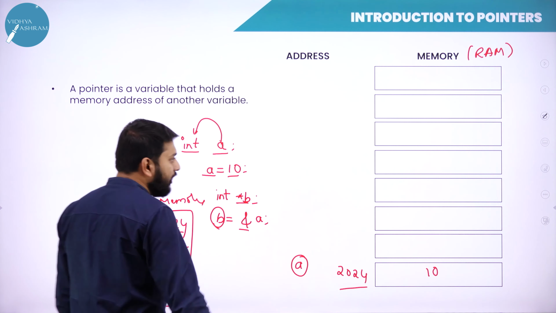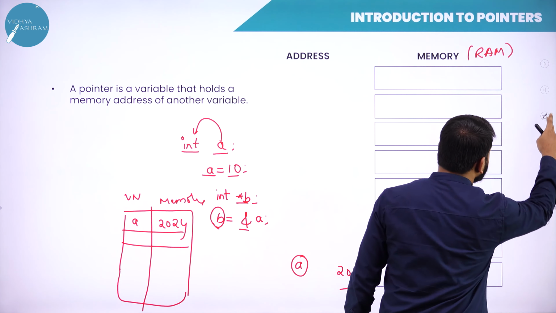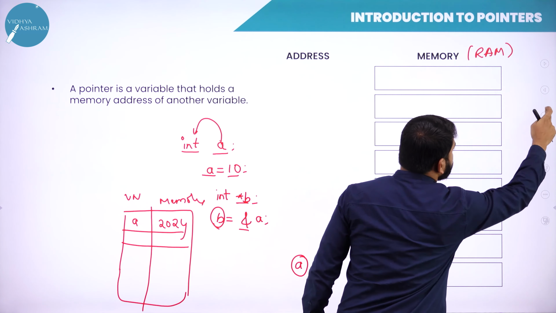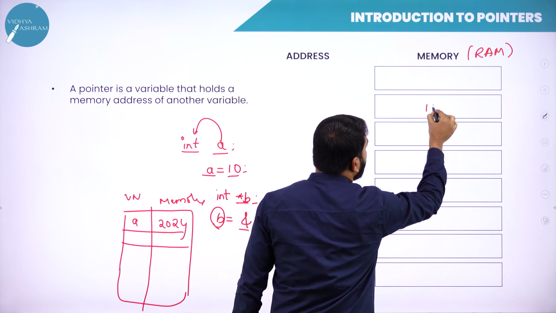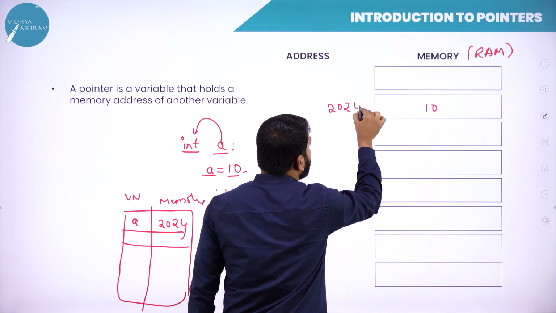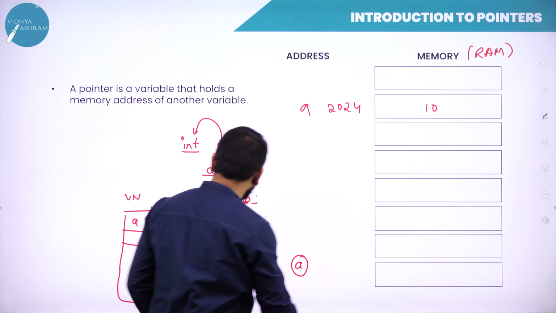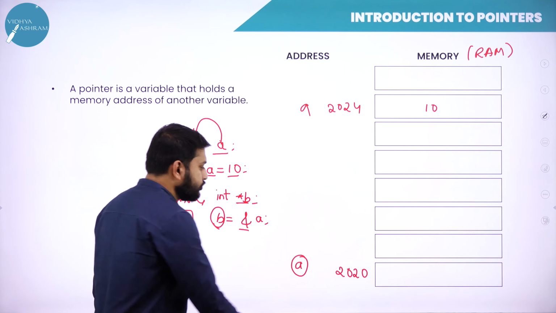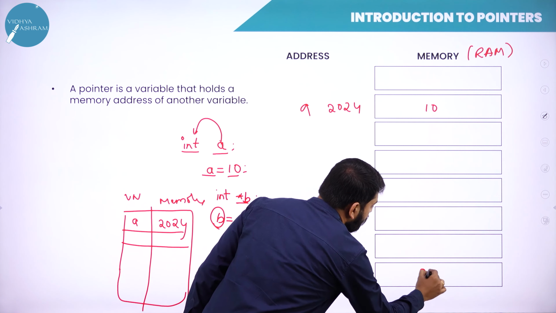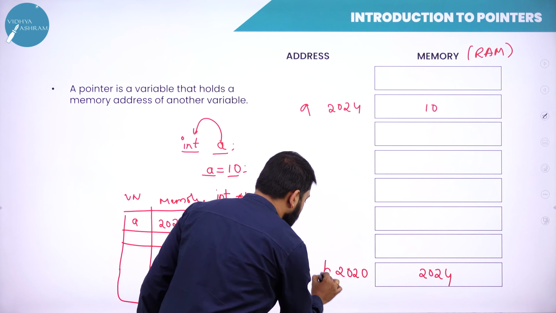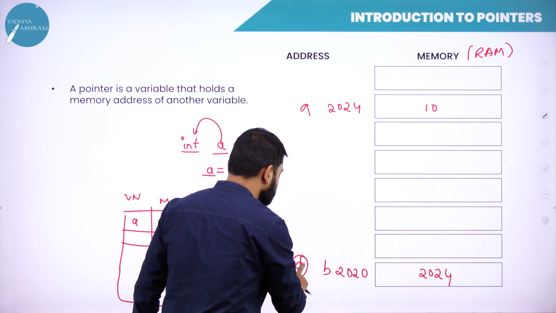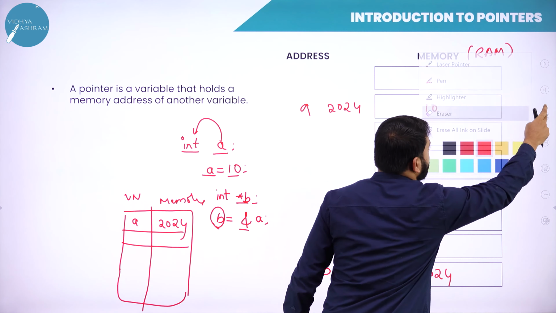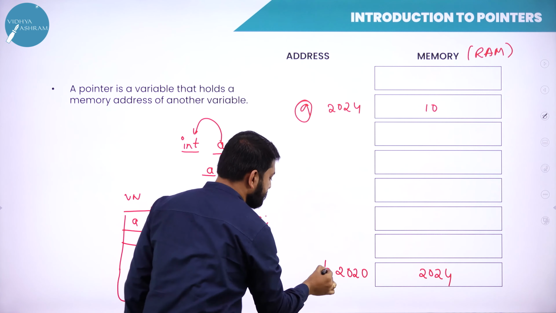Let me take an example and explain this concept in a table. So guys, look at this. What do I have here? I have 10, at address 2024. This is A. Then let's imagine B here is at 2020. Here I have 2024. So this is B. This is not A. This is B. Let me erase it for all of you. Then this is A, this is B.